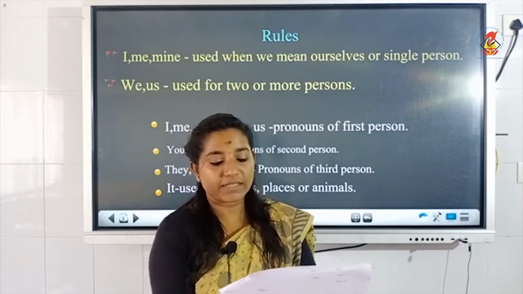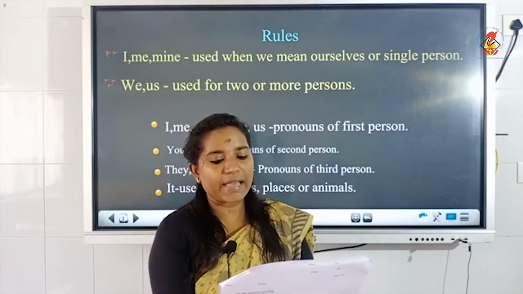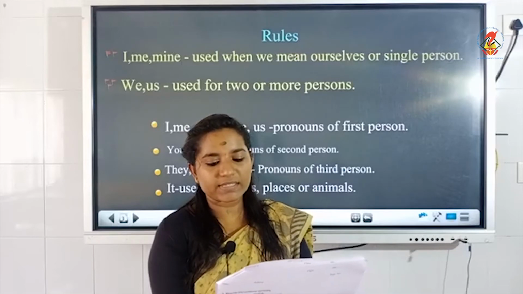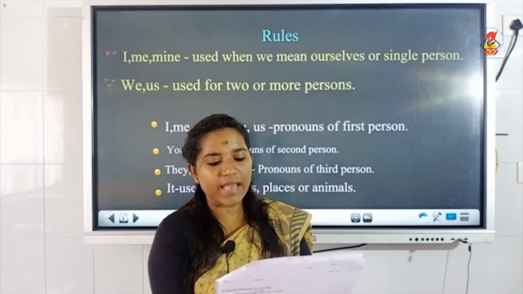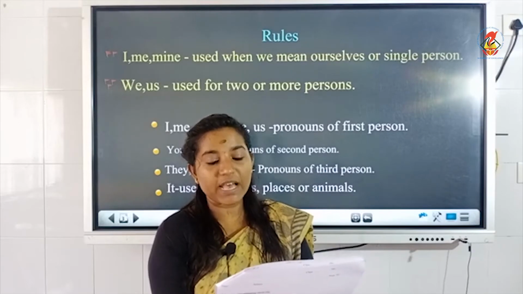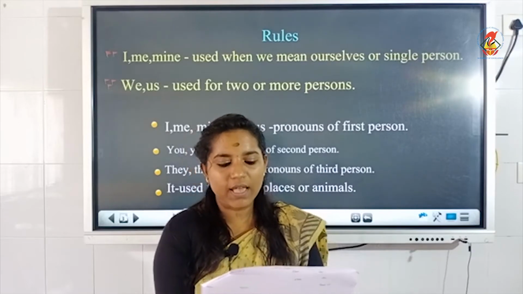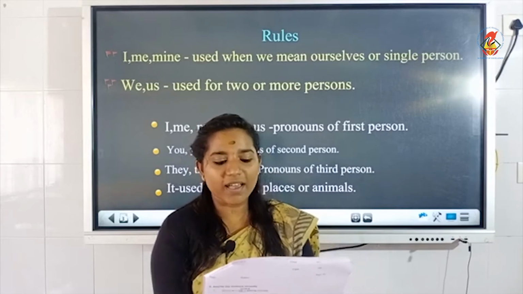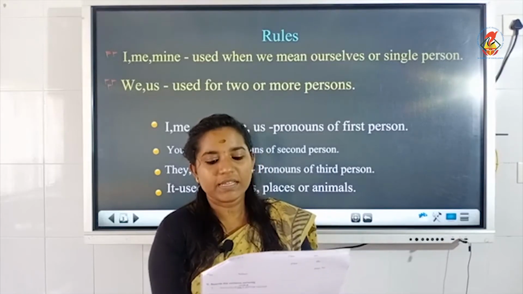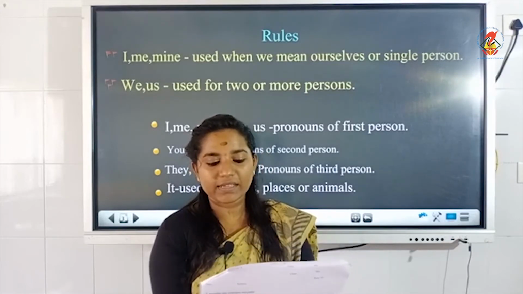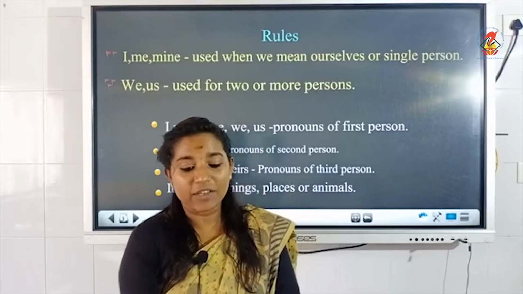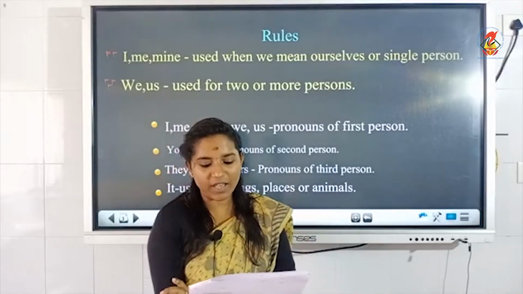Third question, Ankit and I are good friends. We study in the same class.